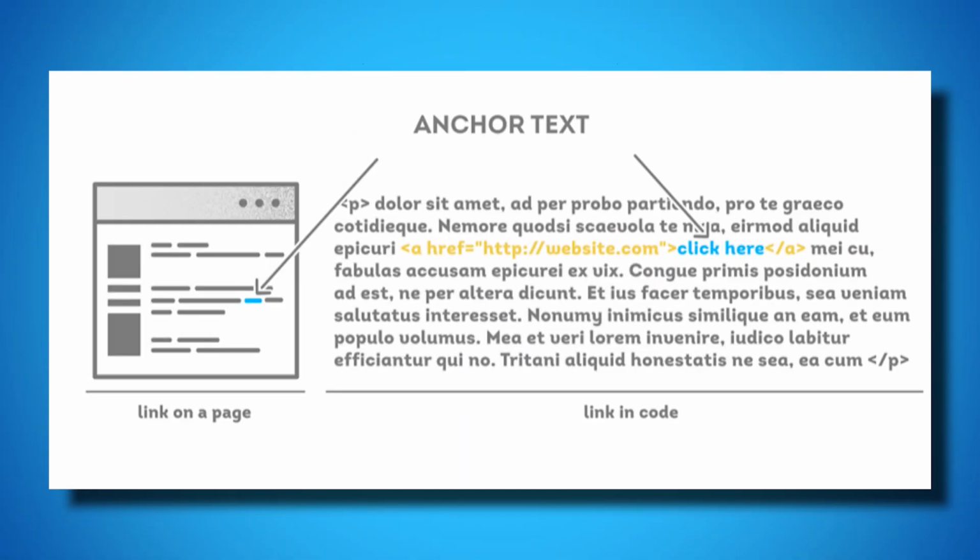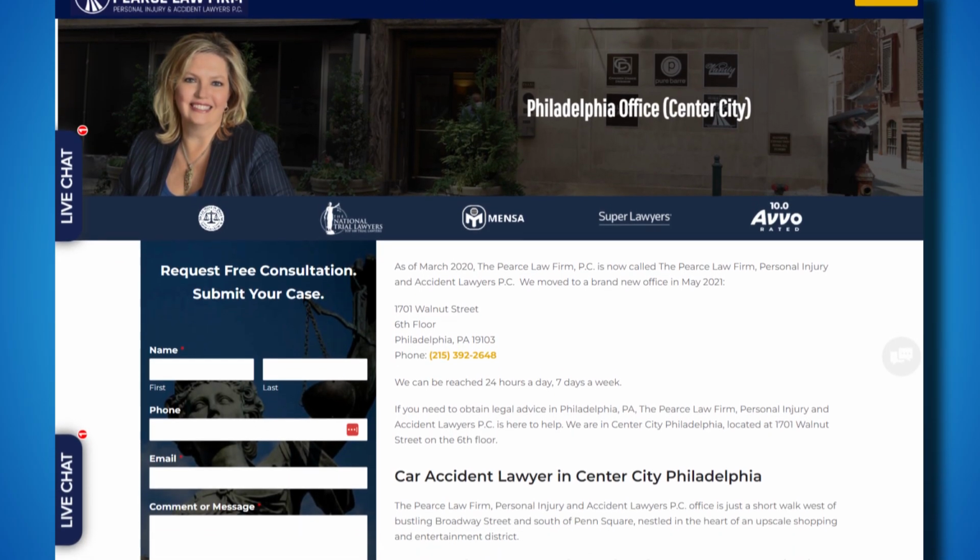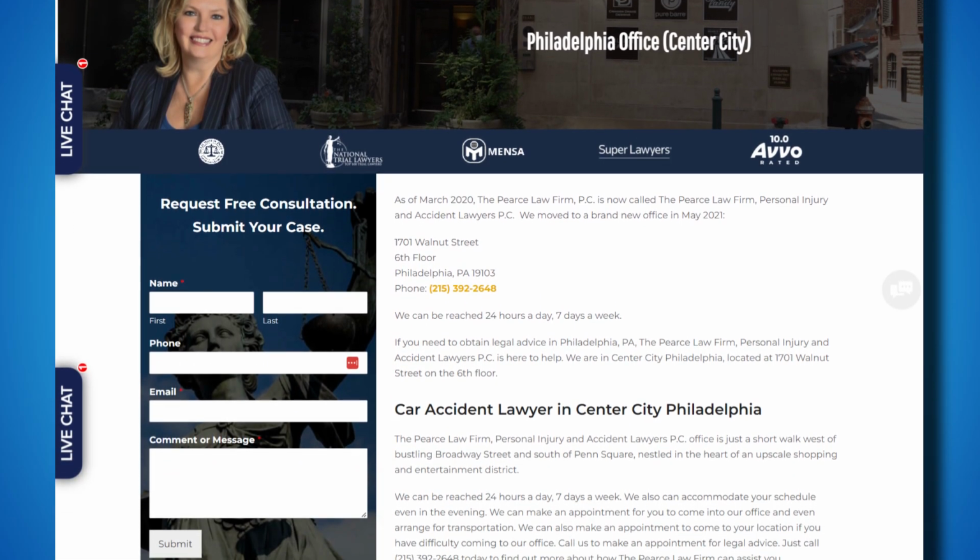Here are a couple things that you might want to try. First, implement a strategy to earn backlinks that will have anchor text including the city name in them. Next, make sure you optimize the website to clearly indicate what city you are located in. And obviously the best solution to this particular problem would be to move your location inside the city border. While I realize that may not always be feasible.